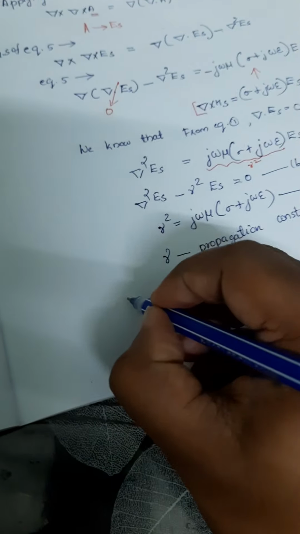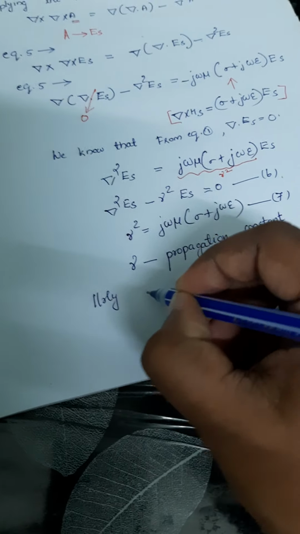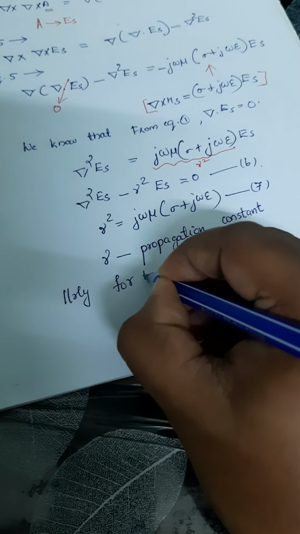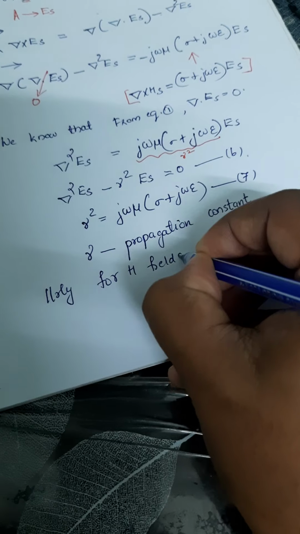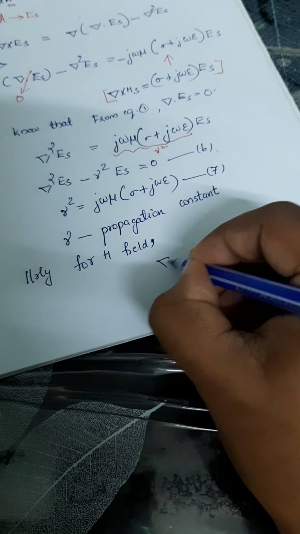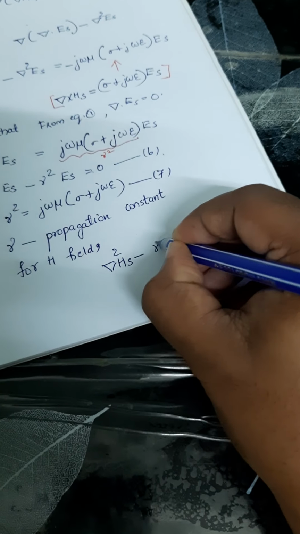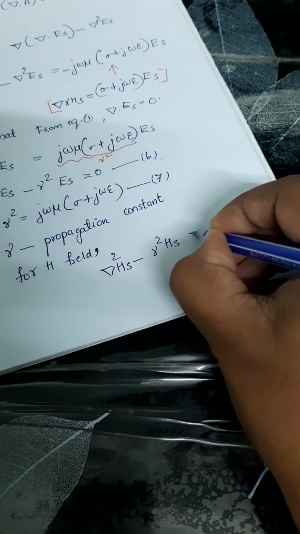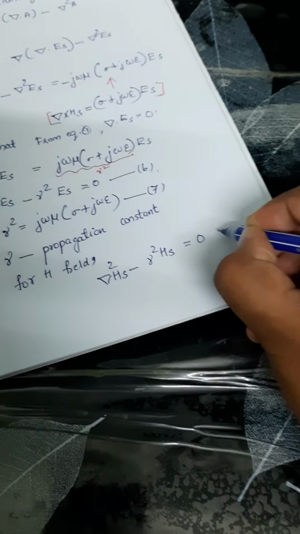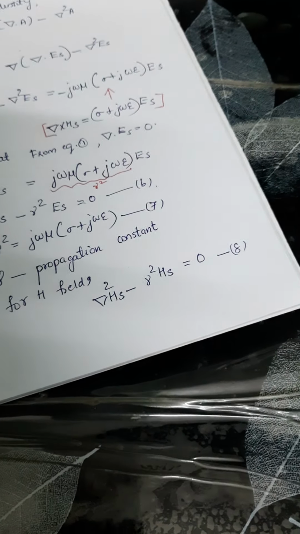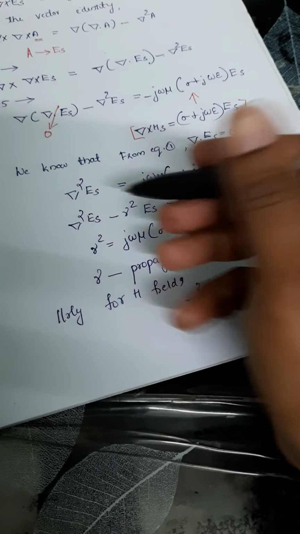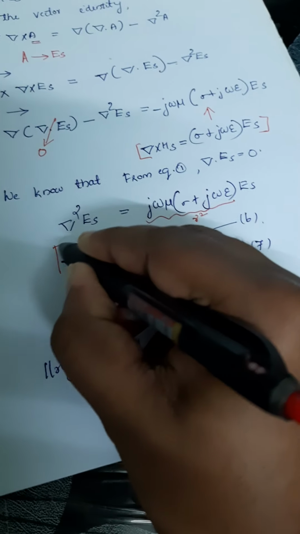Similarly, we can derive for the H field also. So this equation finally becomes del square H of s minus gamma square H of s is equal to 0. That is equation number 8. And this is equation number 6.